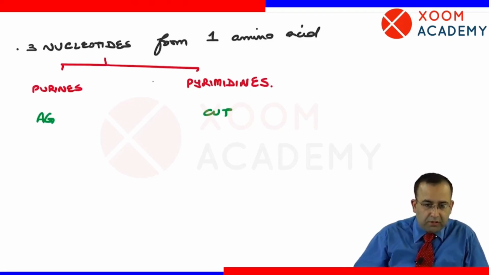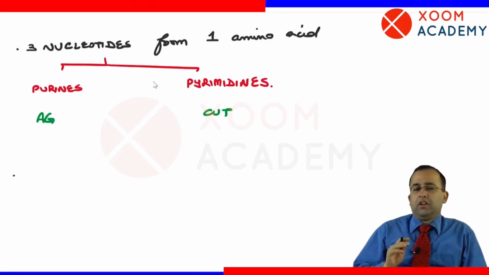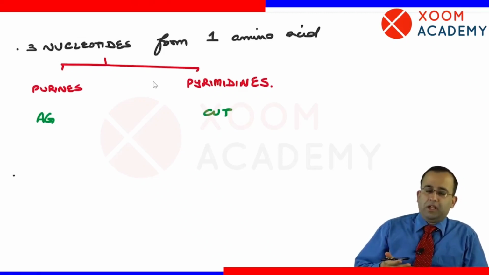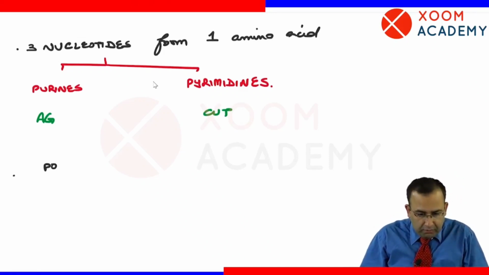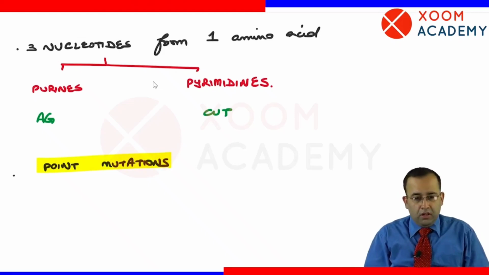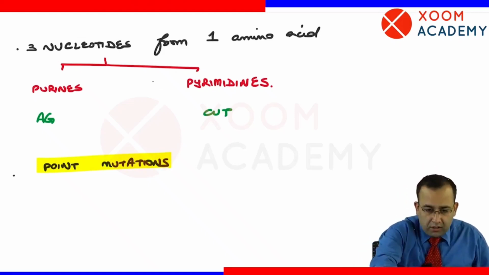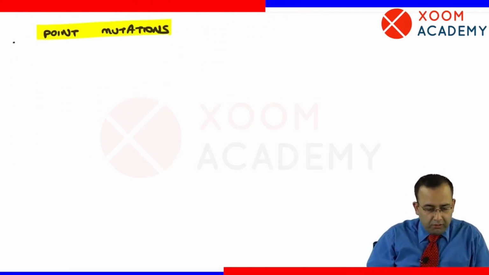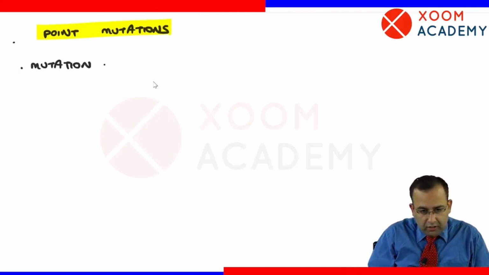Next point. Now let us start with our first small topic in genetics, that is point mutations. What do we mean by point mutation? Point mutation is a mutation in a single nucleotide.